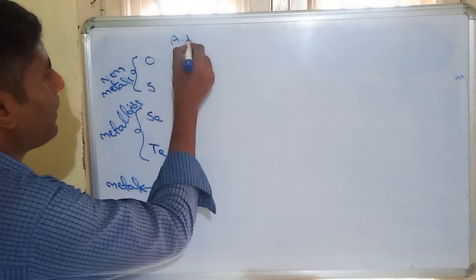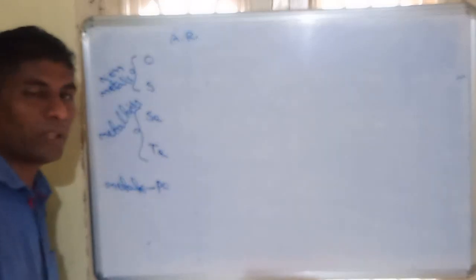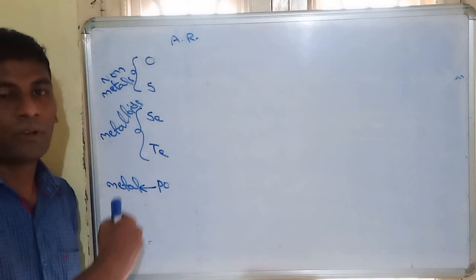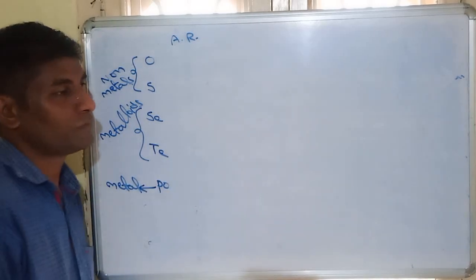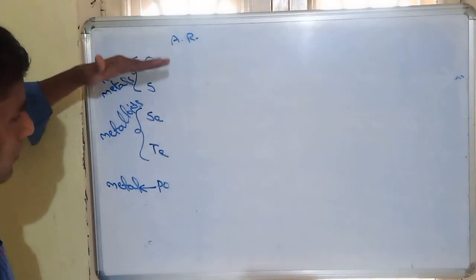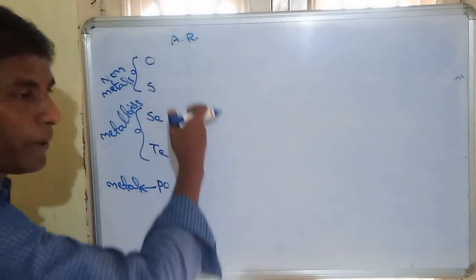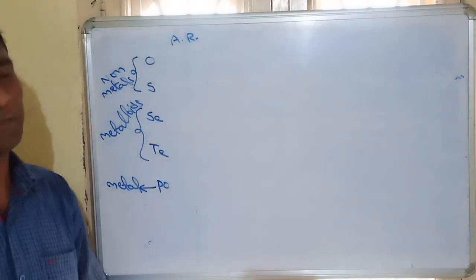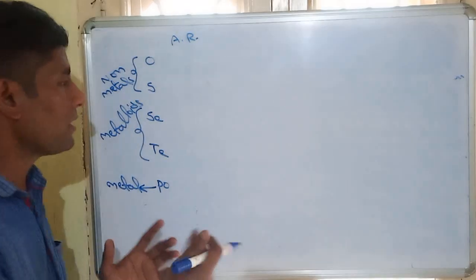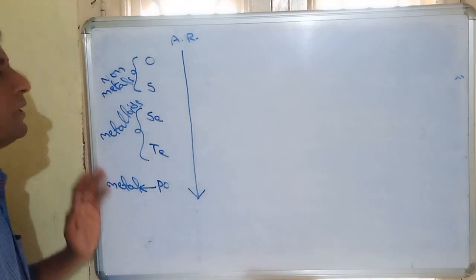Now we observe atomic radius. We know the definition of atomic radius: it is the distance from the center of the nucleus to the outermost orbit. When moving top to bottom, oxygen belongs to the second shell, sulfur to the third shell, then fourth shell, fifth shell, sixth shell. So from top to bottom, the shell number increases. Due to the increasing shell number, the atomic radius, or simply size, increases. So atomic radius increases from top to bottom.